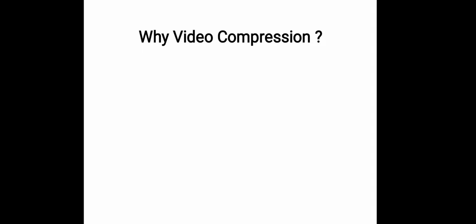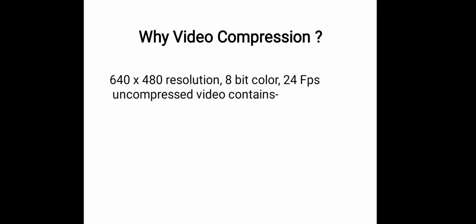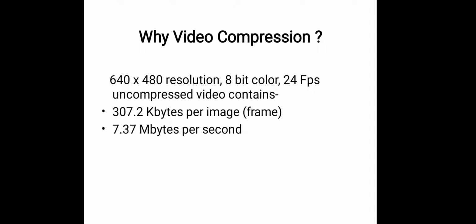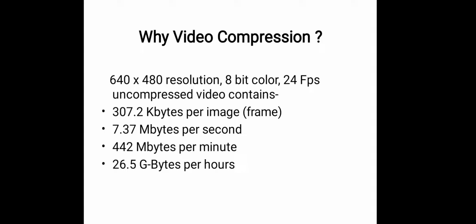Why do we have to use video compression? For example, 640 x 480 resolution, 8-bit color, 24 fps uncompressed video contains 307.2 kilobytes per image frame, 7.37 megabytes per second, 442 megabytes per minute, 26.5 gigabytes per hour.